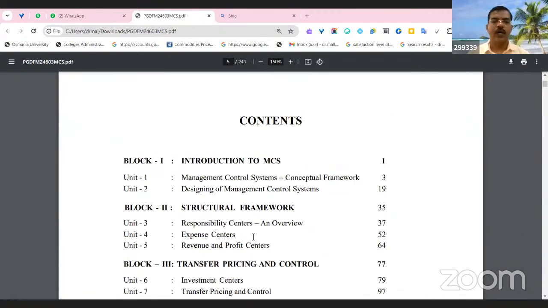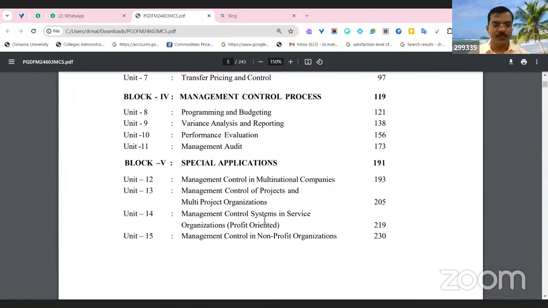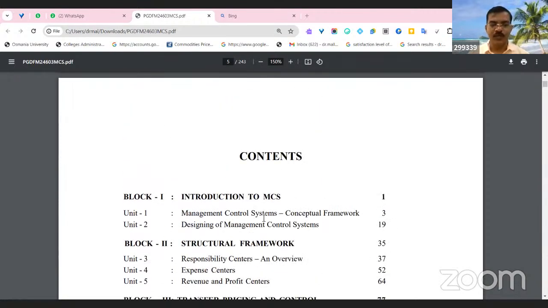As usual, our total paper, Management Control Systems, consists of 5 blocks and 15 chapters. 15 units, 5 blocks. The first block we have covered is management control system as a conceptual framework. It's a theoretical framework of how this management control system functions. That is what we discuss in unit number one. In unit number two, we are going to discuss the designing of management control systems.